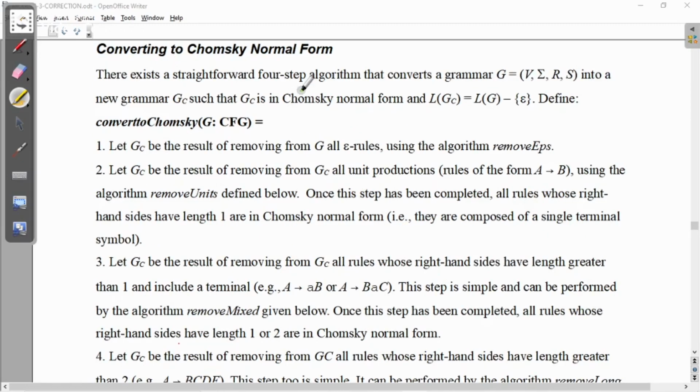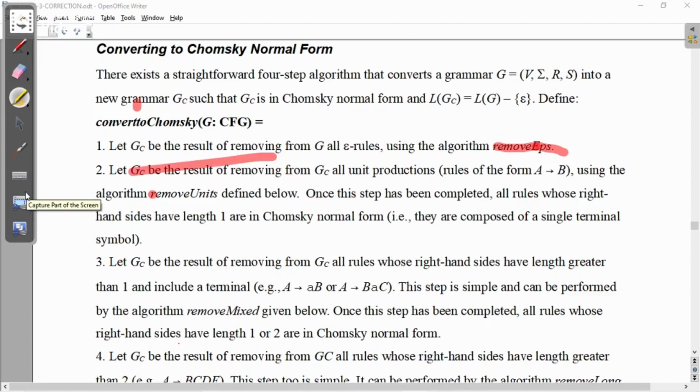Now, conversion to Chomsky normal form: as I told earlier, first we need to apply remove epsilon. So that's the first step we need to apply. Let's see this algorithm in detail later. Then I have to apply remove units. I have to apply it on the grammar produced by the earlier step. On that you have to apply the next step, that is remove units.